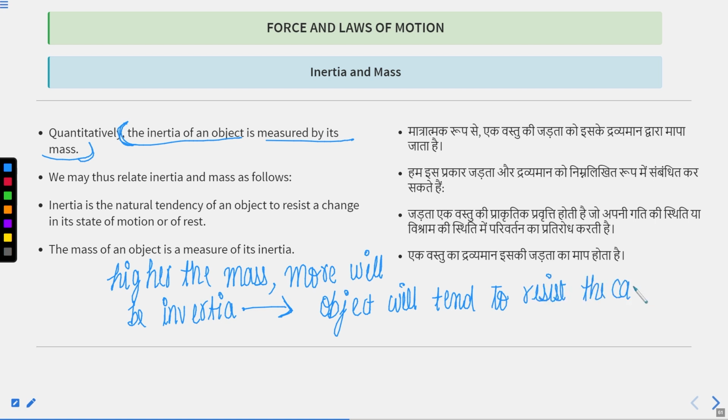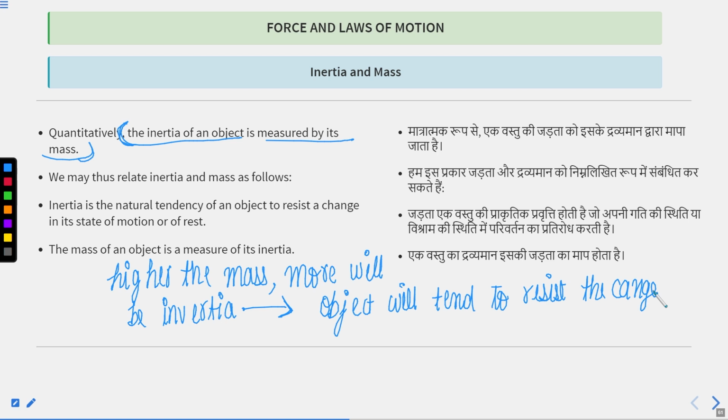That's why when we kicked the football, it changed its state very easily and came into motion, from rest to motion. But when we kicked the stone, it didn't change its position because the stone is very massive. The mass of the stone is much greater than the football. And if any object has more mass, its inertia will be larger, and it will resist the change.